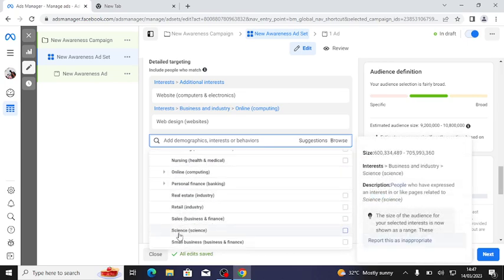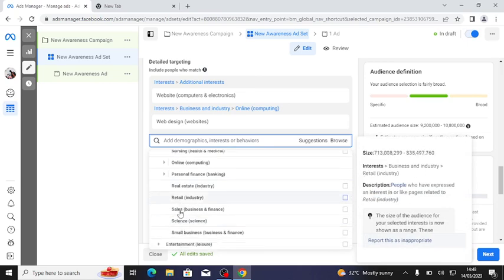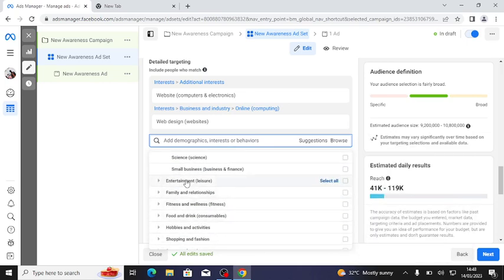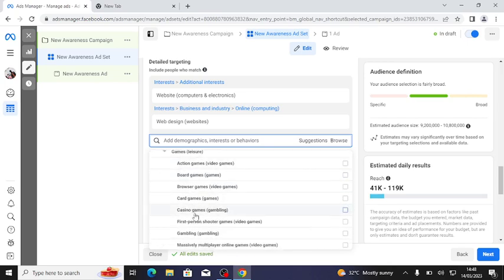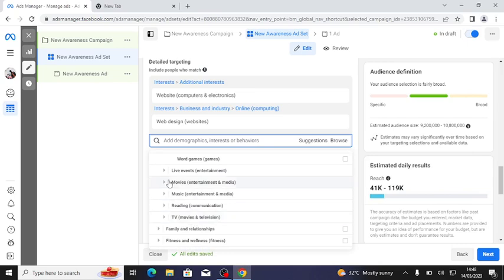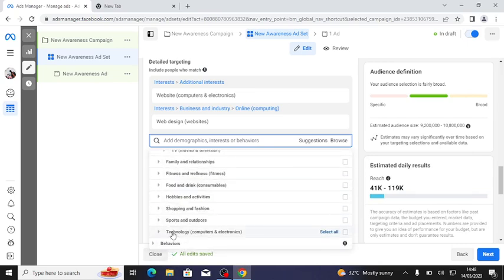Just check everything and choose. Scroll. Entertainment, you can just go pick whatever it is. So I'll be talking about marketing research. What is marketing research? Marketing research is the kind of research you carry out to know those people that are really interested in buying your products. So I'll be talking about that in another video.